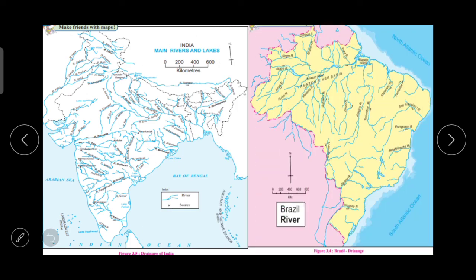Now, on the screen you can see the map, figure 3.4 and figure 3.5. In 3.4, Brazil drainage, and figure 3.5, drainage of India. So, you just go through these maps and understand the drainage system of India and the drainage system of Brazil.